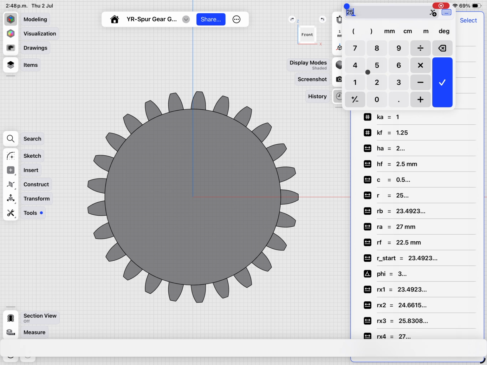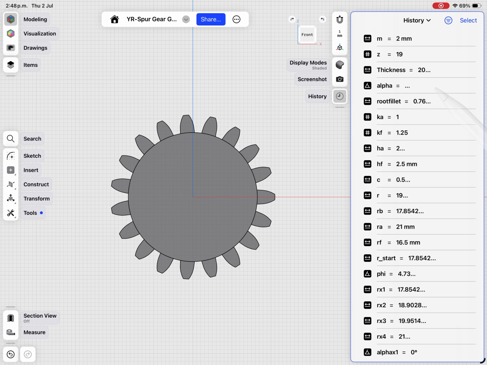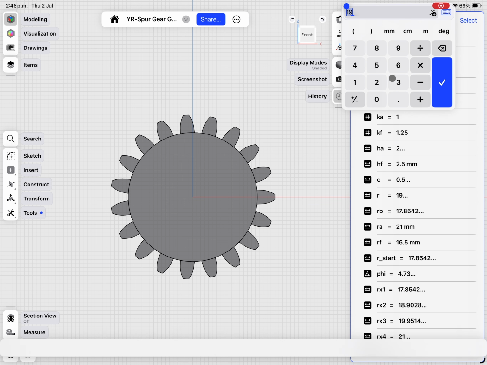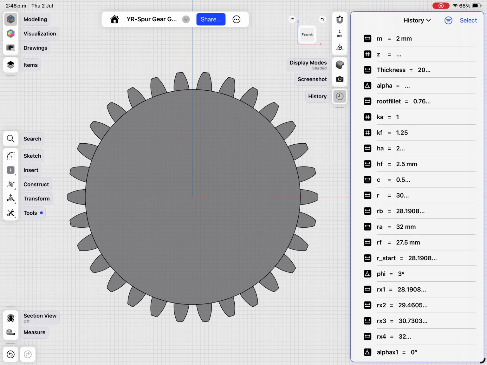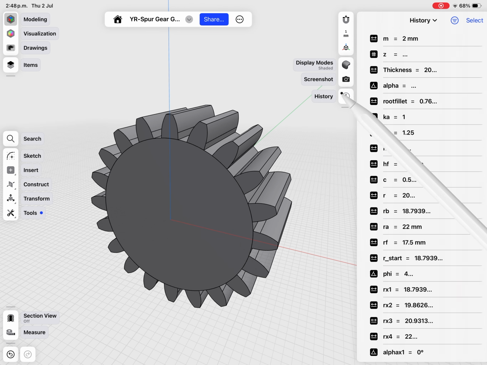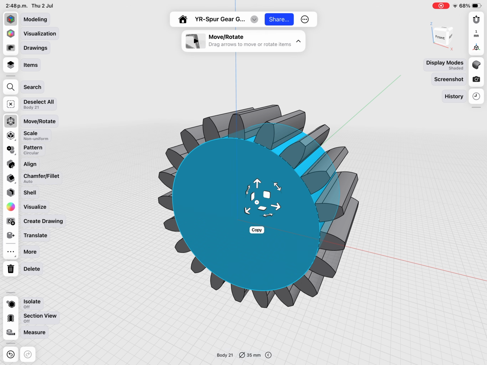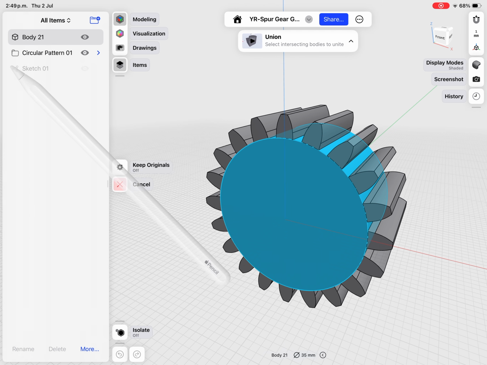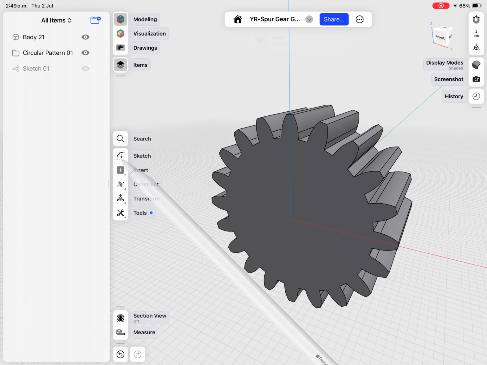What about 19? Works fine. 30. Okay. Let's go back to 20. Okay, now let's suppose that this is the one I want. So we can merge now. Select the circular pattern and done.